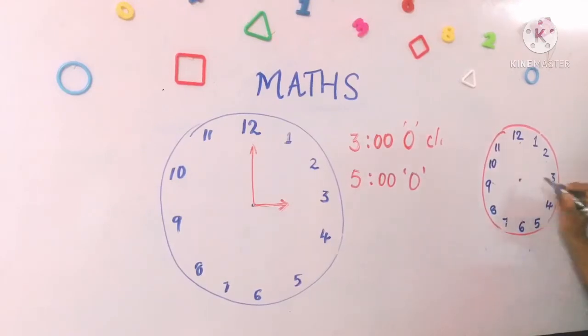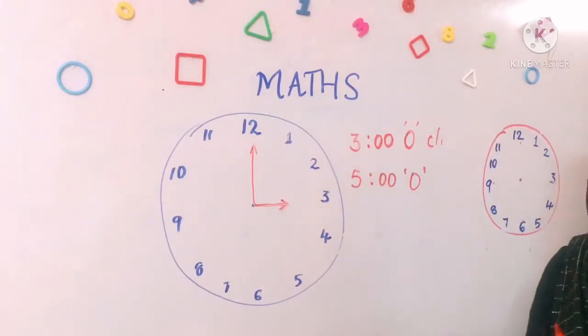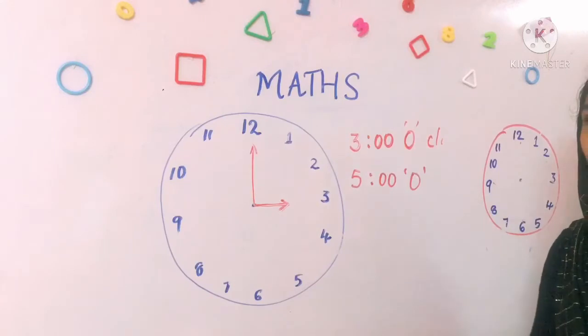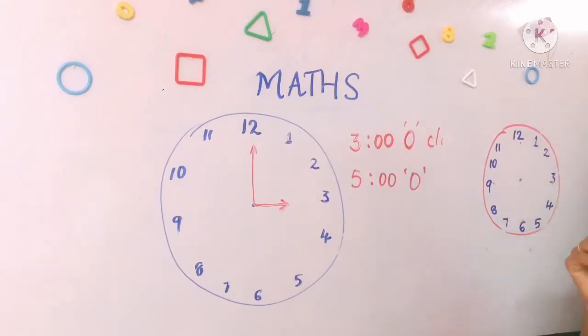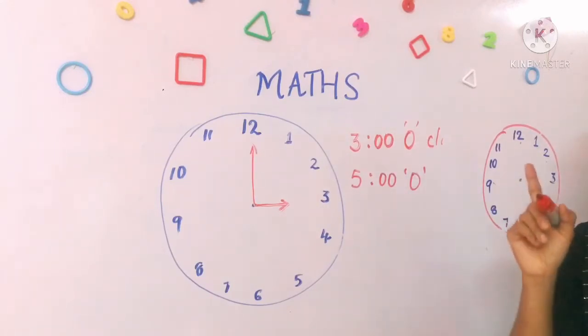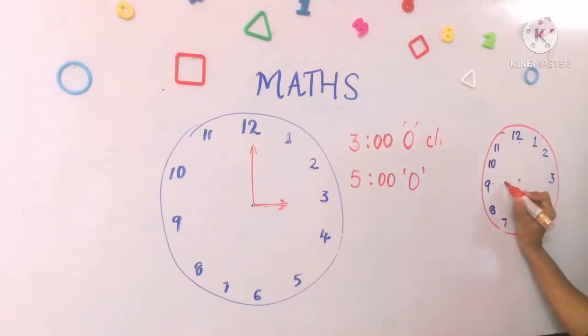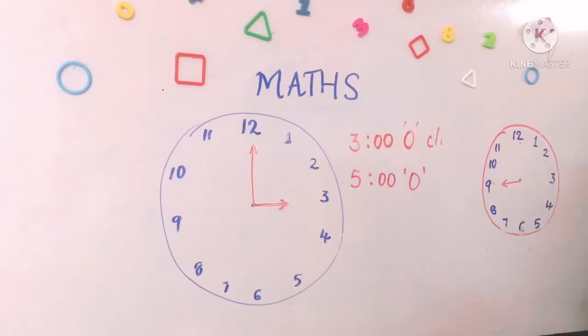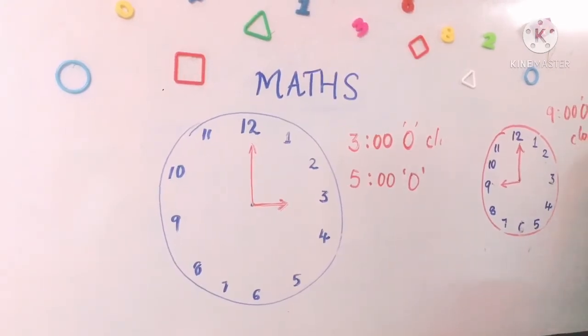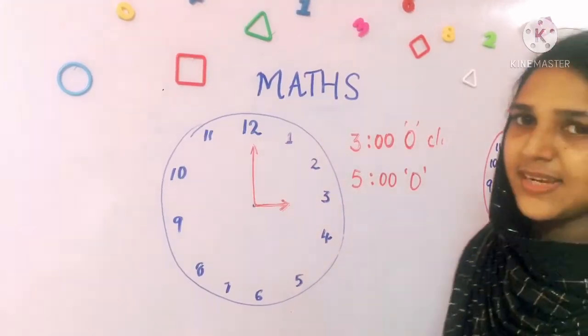Okay, now let's draw 9 o'clock. For drawing 9 o'clock, we have to first point the hour hand to 9. So the short hand, that is the hour hand, to 9. Now the long hand, that is the minute hand, to 12. Okay, so this is 9 o'clock. Okay, is it clear, students?